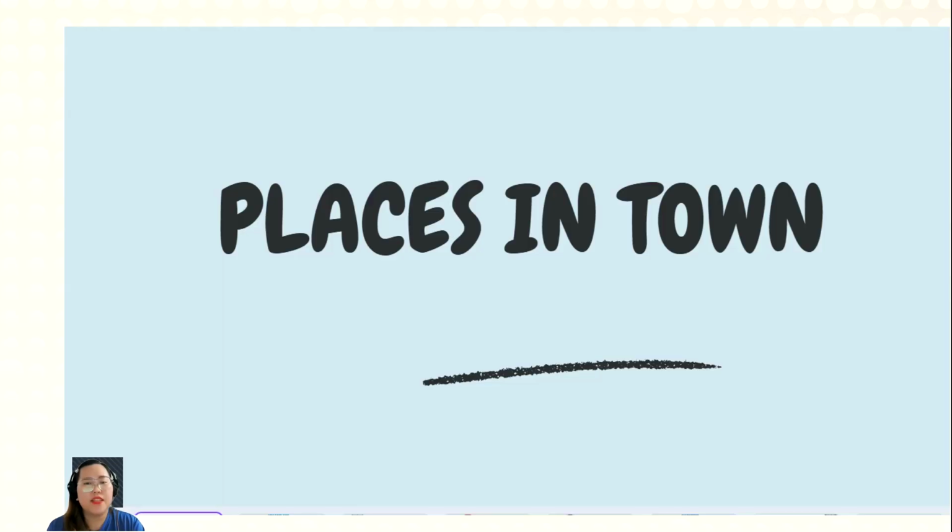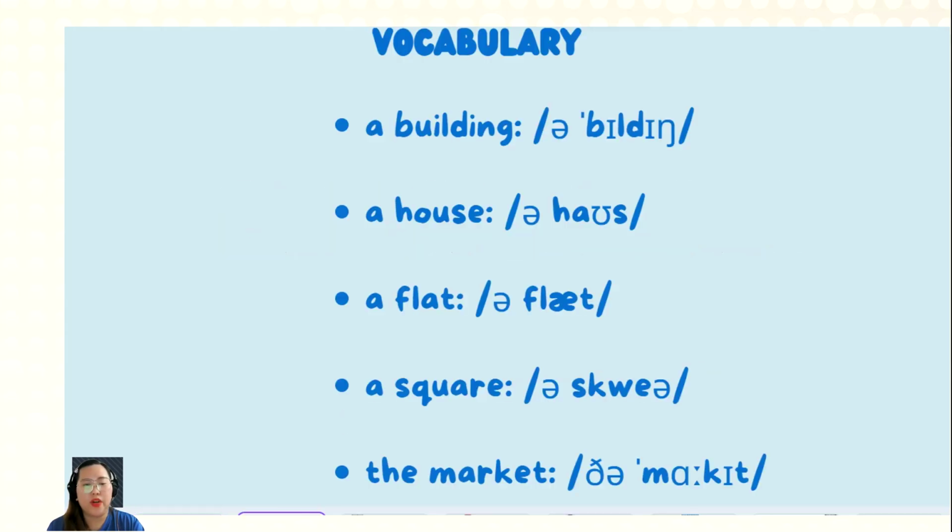Lesson 7, Daily Places or Places in Town. Here are the vocabulary words.